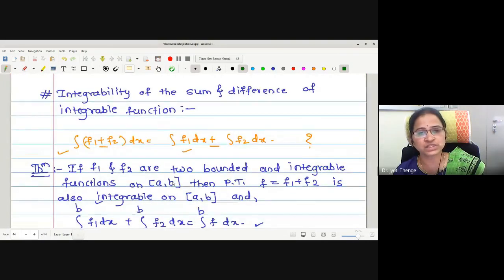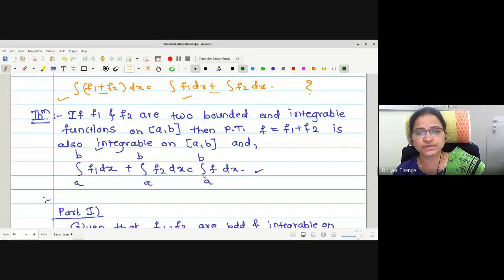Then we have moved towards the integrability of the sum and difference of integrable functions. Among sum and difference, the first one we have completed, that is the integrability of the sum of two functions. The statement says that if f1 and f2 are two bounded and integrable functions, then prove that f equal to f1 plus f2 is also integrable, and this is given by integration f is equal to integration f1 plus integration f2. Actually, this is the criterion, or this method, we have used already in our 12th standard in order to find out the integration of the addition of two different functions, right?